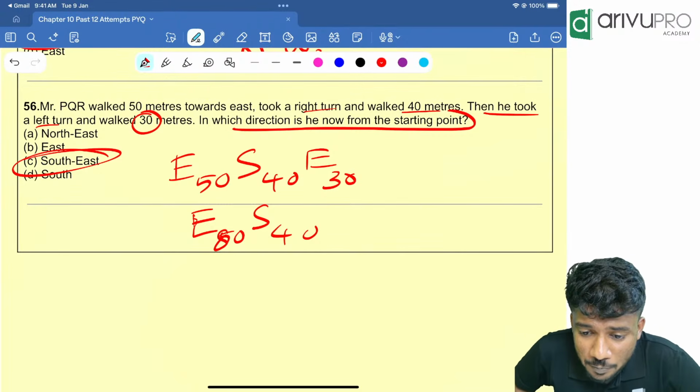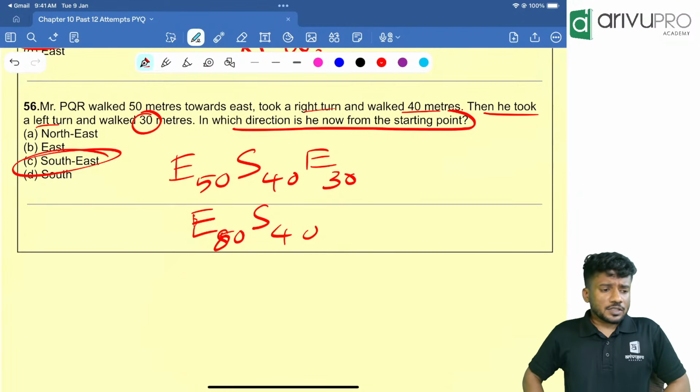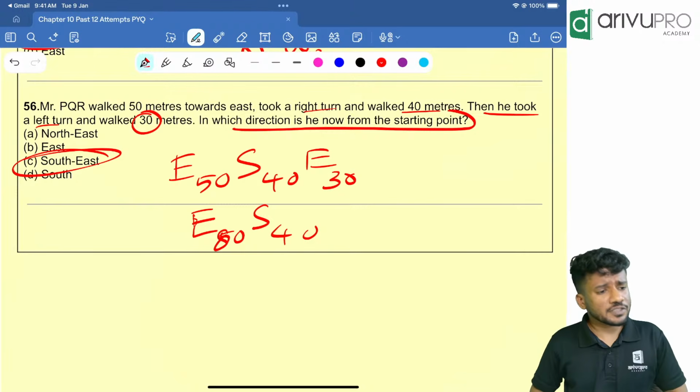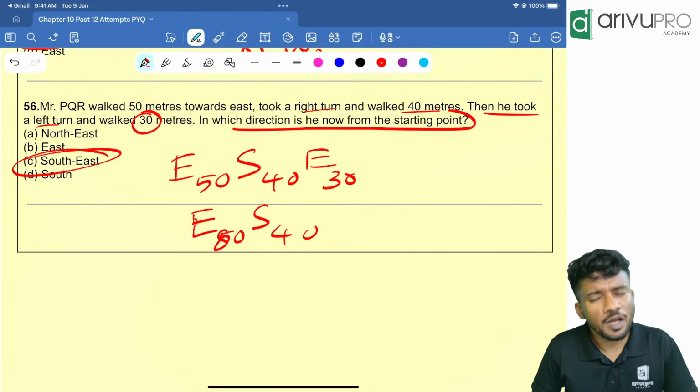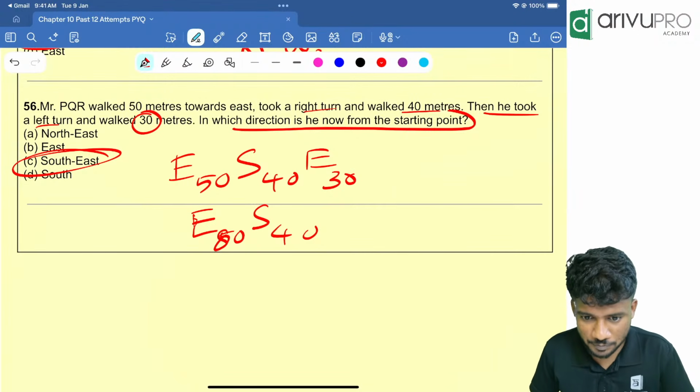Sir, in January month, is practicing chapter wise questions better, or the whole syllabus at a time? You can do both things now. First do chapter wise, then go for full-fledged mocks. That will always be better.